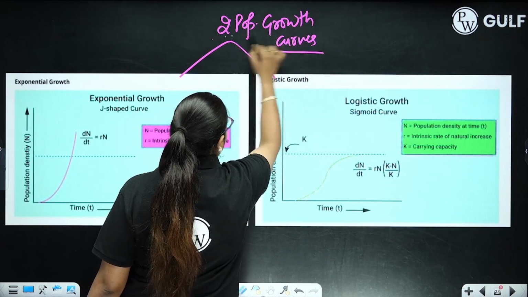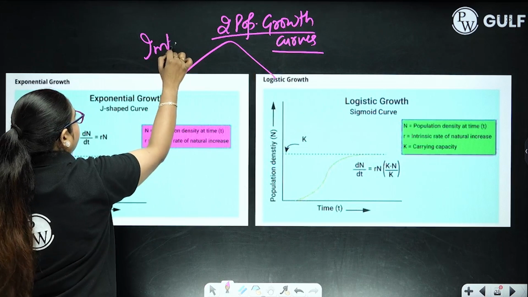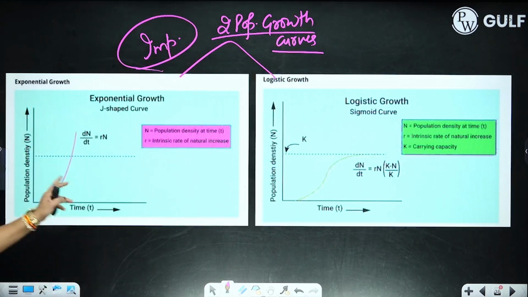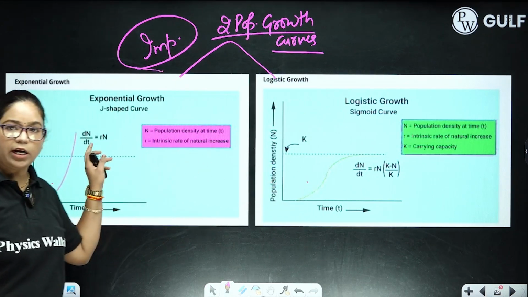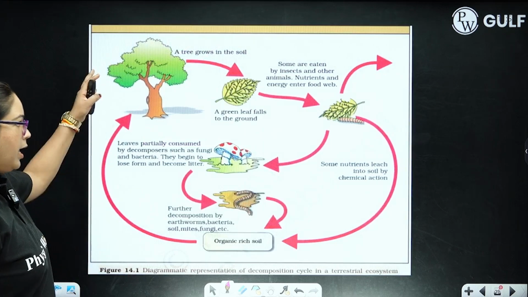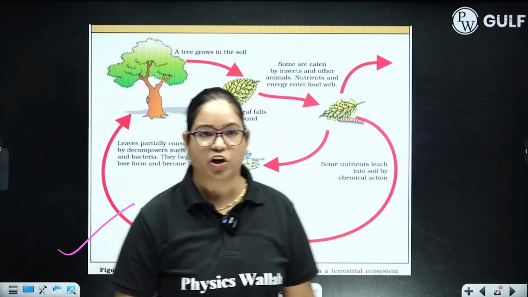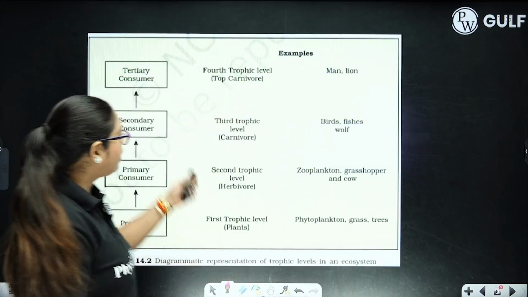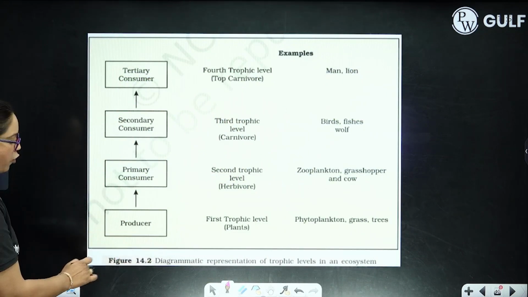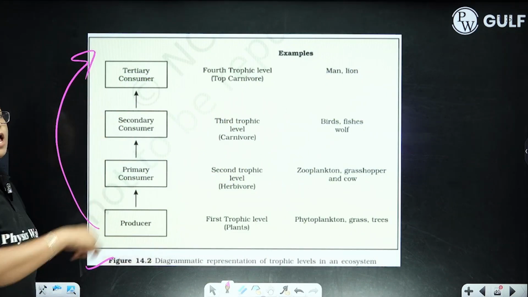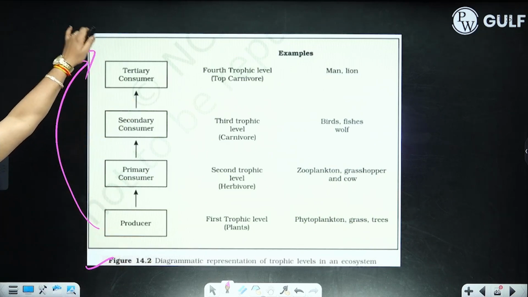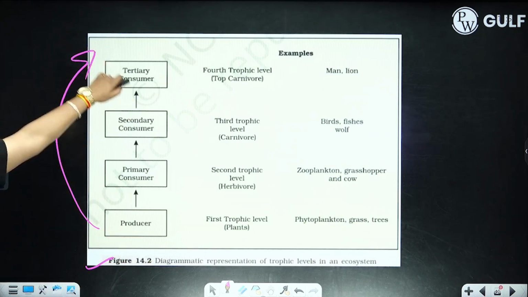2 population growth curves, they are again very important. You have to practice them. You can't skip this from ecology. Comparison is very, very important among these 2 diagrams. Then coming to ecosystem, the diagrammatic representation of decomposition, again very important topic. Then representation of trophic levels, how producers and till decomposers or till tertiary consumers are present in a